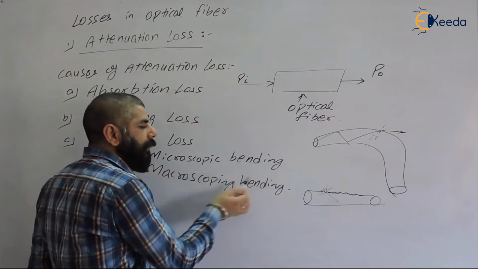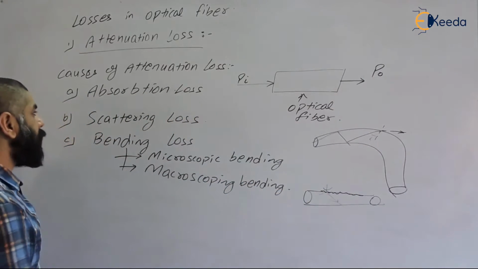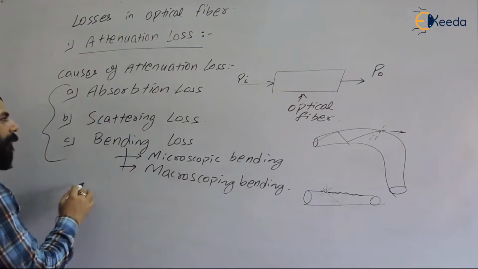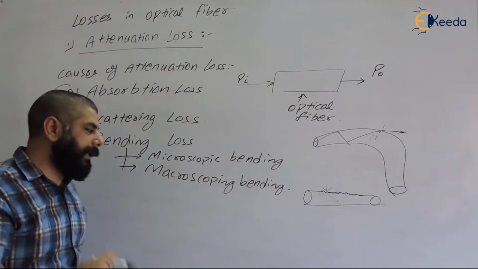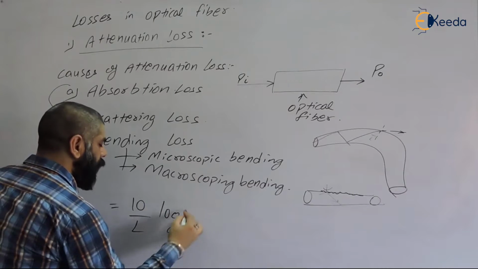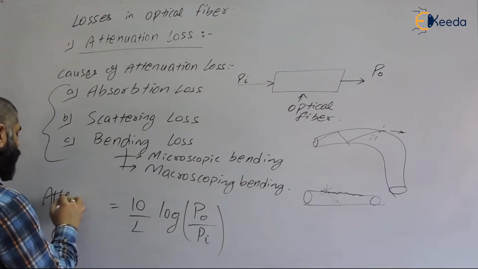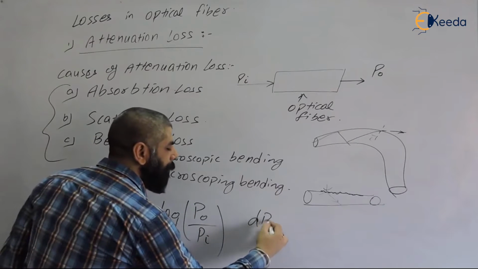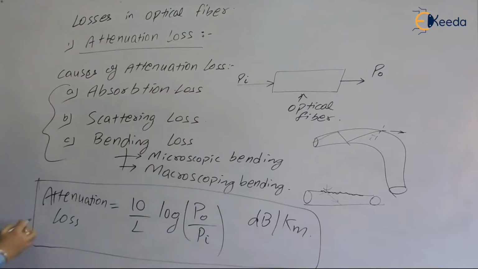So there are two types of losses. One is called macroscopic bending and another is called microscopic bending. These are the causes of attenuation loss, and the attenuation loss is expressed in dB per kilometer. It is given by the formula 10 by L log of output power by input power. This is called attenuation. So this is the formula to calculate the attenuation loss, and its unit is dB per kilometer.